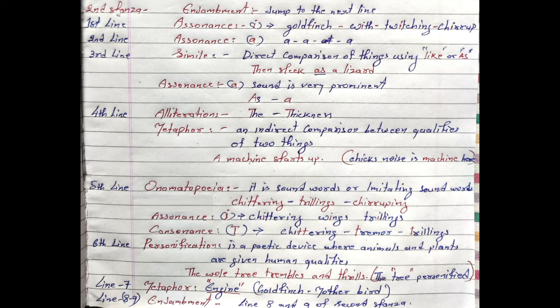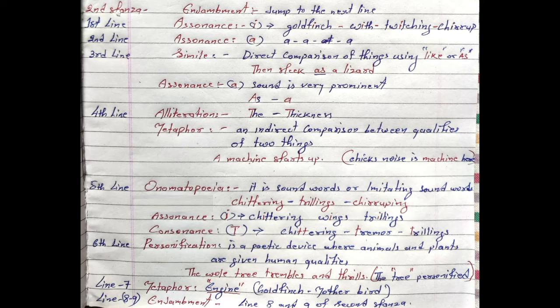And in the second line, alliteration is used here: suddenness and startlement. You can see in these two words, the S sound is prominently used. Suddenness starts with S, and startlement also starts with the S sound. In the third line, a simile is used here. Simile means a direct comparison of two things using like or as. Just see the line: sleek as a lizard. Here, as is used to compare the quality of the lizard.